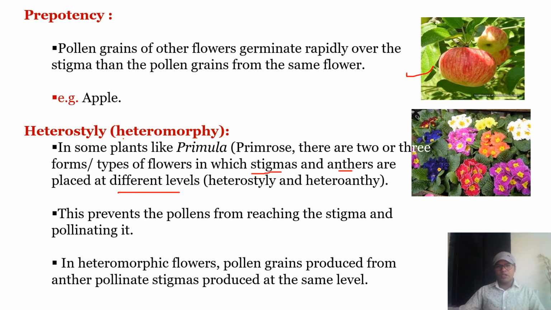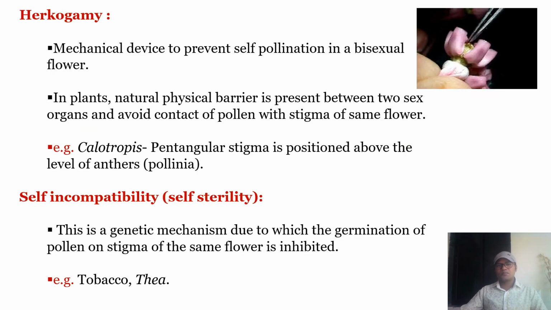That is said to be heteromorphy, which is found in primrose. It makes it difficult for pollen grains to reach the stigma. In a heteromorphic flower, pollen grains produced from anther pollinate stigmas produced at the same level.